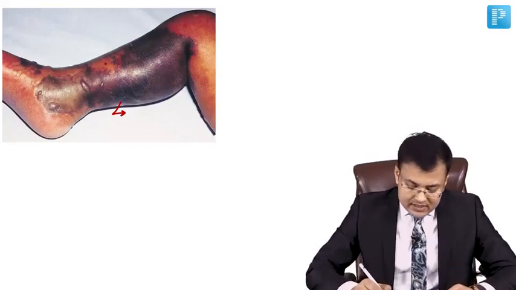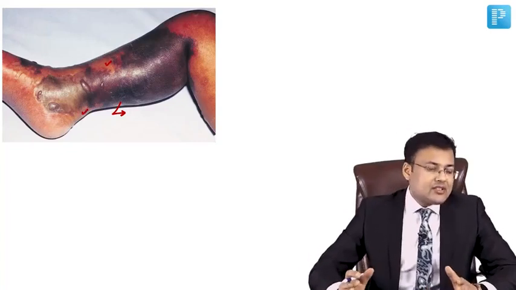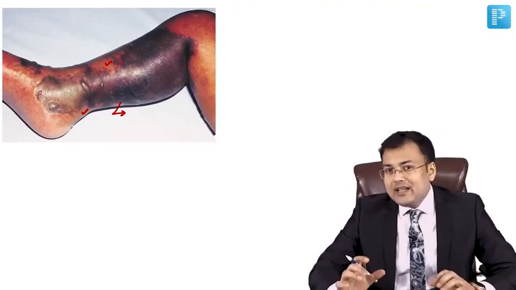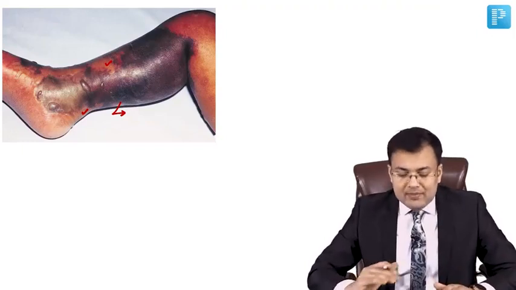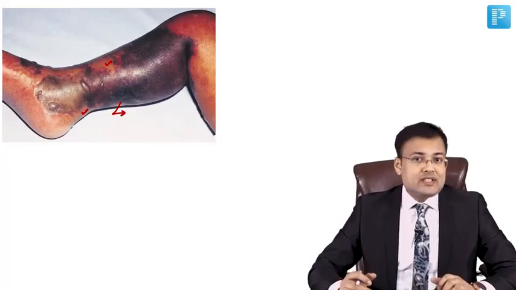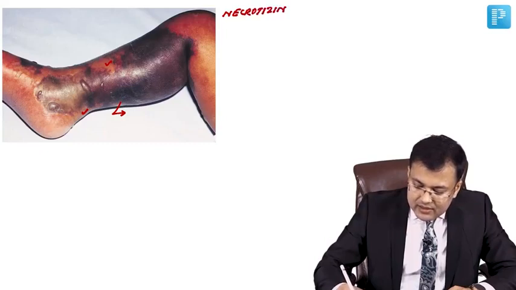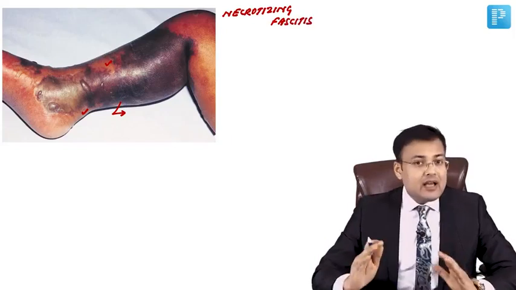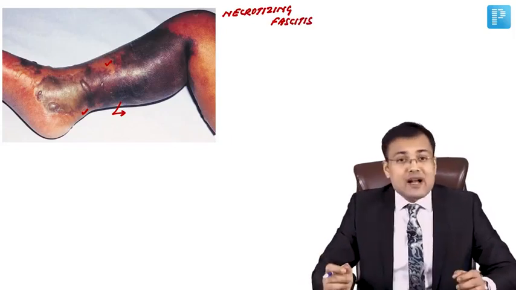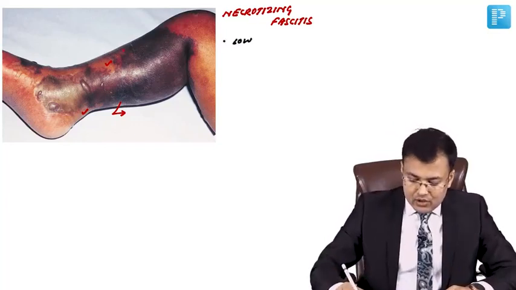In this image, you can see that there is blackish discoloration of the limb. Simultaneously, you can notice there is erythema and edema also. So three findings: blackish discoloration, erythema, edema, and if we do the palpation, there is woody hard texture. So what is this? It is necrotizing fasciitis. This is necrotizing fasciitis, and this is rapidly spreading bacterial infection. So what's the most common site? Here you can see it's the lower limb.